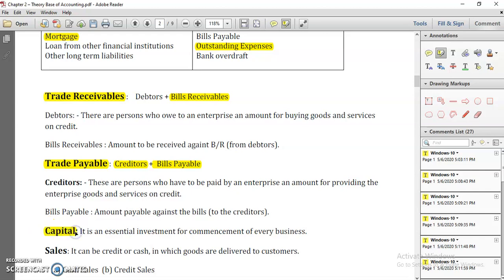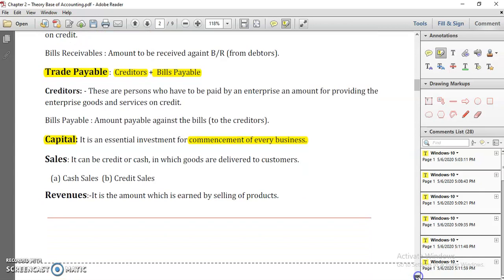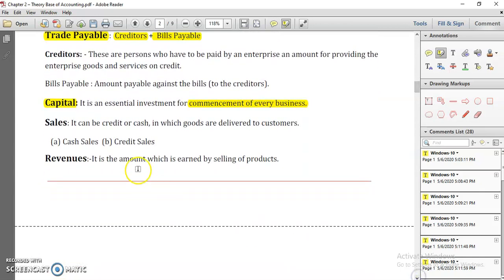Capital, this is an important one. Once we start any business, we have to invest money into the business. That amount is called capital, the initial or essential investment for commencement of every business. Commencement means starting. Once you start a business and invest money, that investment is called capital.